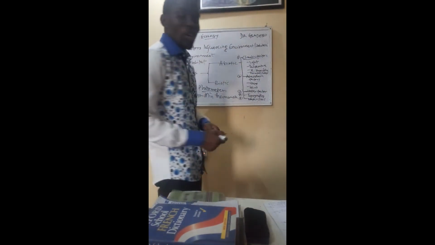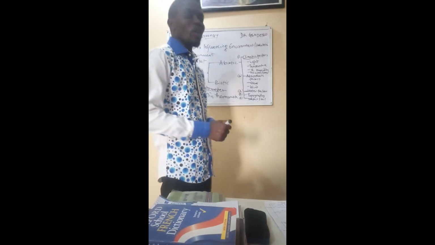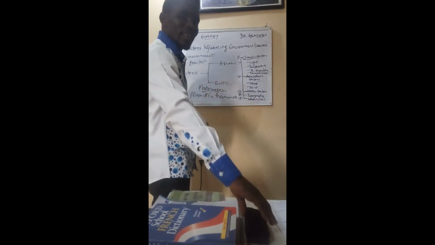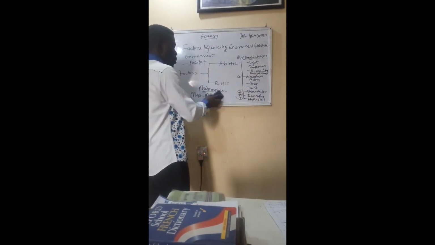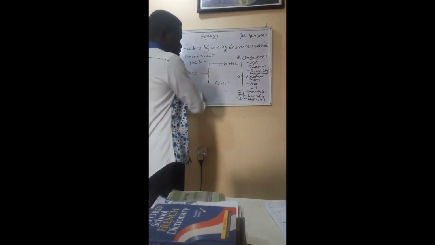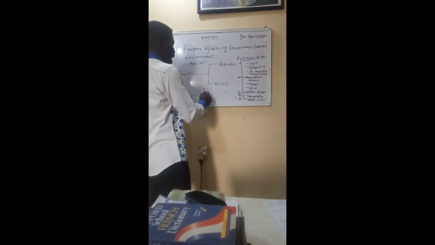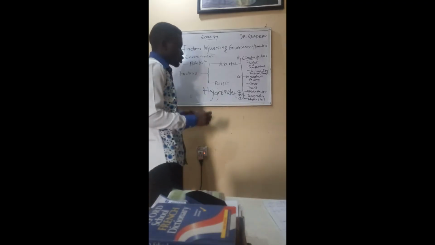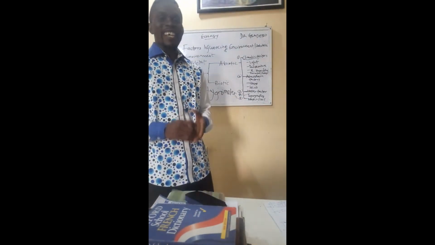The instrument used to measure the relative humidity of the air, the amount of moisture content in the air, is called a hygrometer.